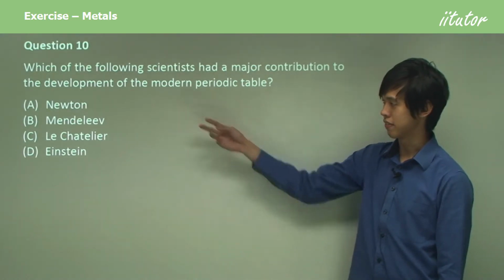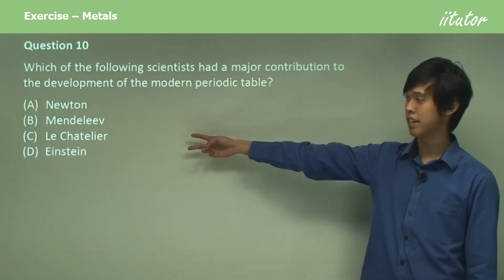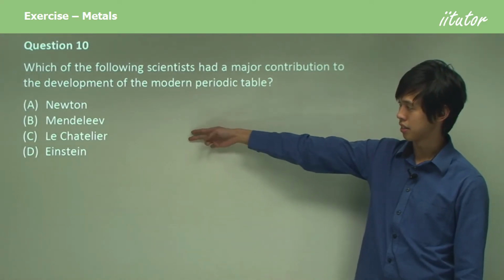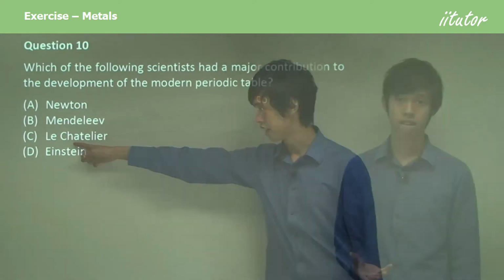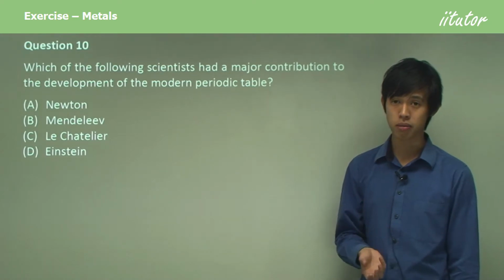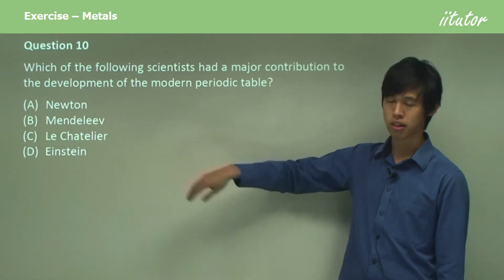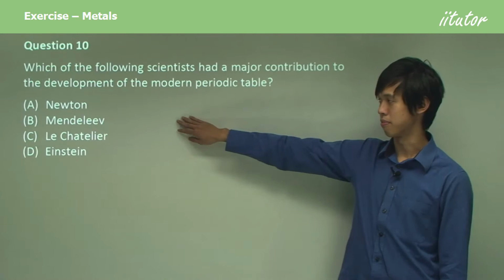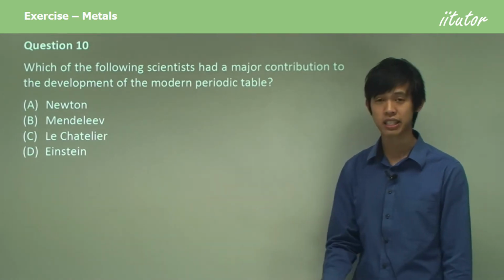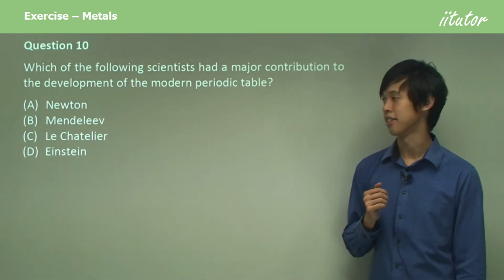Now it's between Mendeleev and Chatelier, or Chatelier. So this guy here, Chatelier, was the developer of the equilibrium concept. So he didn't do much for the periodic table. So it was left to Mendeleev, who is the father of the periodic table, and he was our correct answer. Okay.